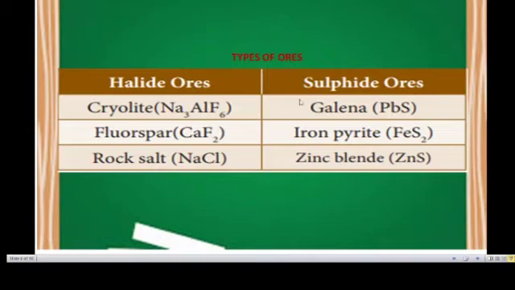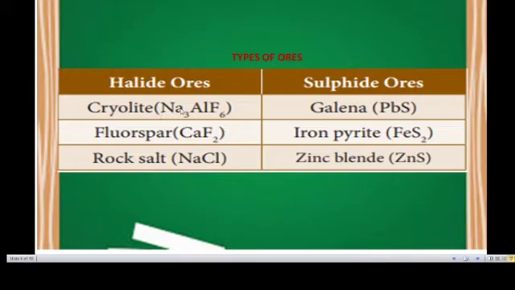Next, halide ore and sulfide ores. Cryolite, this is a sodium ore, Na3AlF6. Fluorspar, CaF2. Rock salt, NaCl. Chlorine or fluorine is available with the metal, so this is called halide ores.